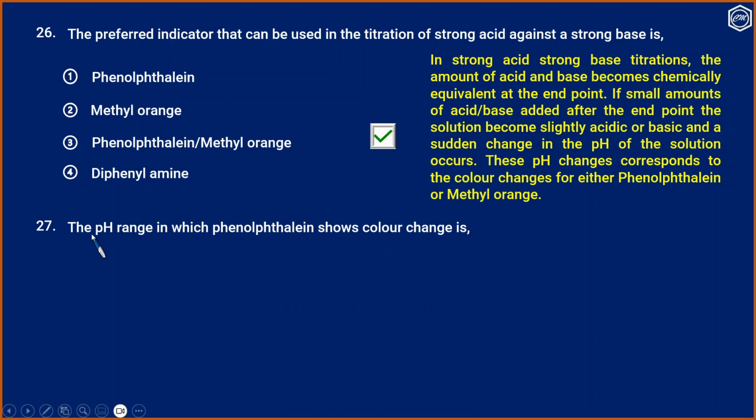Question number 27. The pH range in which phenolphthalein shows color change is: 1. 8.3 to 10, 2. 10 to 12, 3. 3.1 to 4.4, and option 4, 4.4 to 6.2. We know the color change of phenolphthalein occurs in the pH range of 8.3 to 10. That is the correct answer.